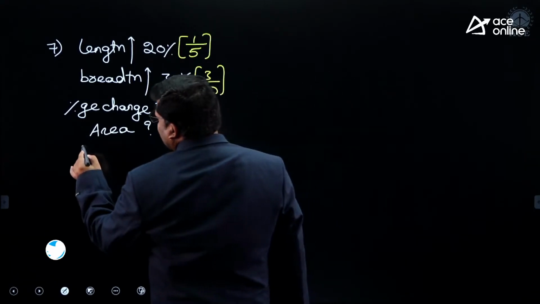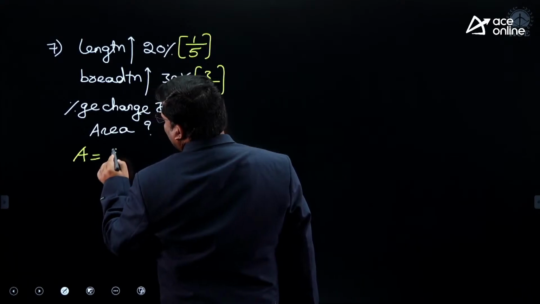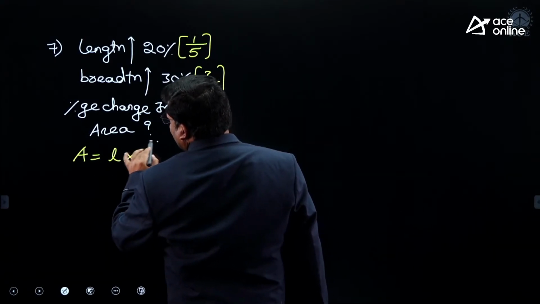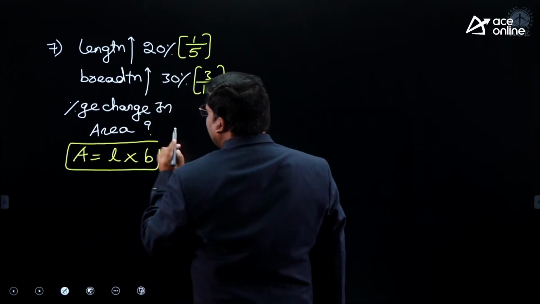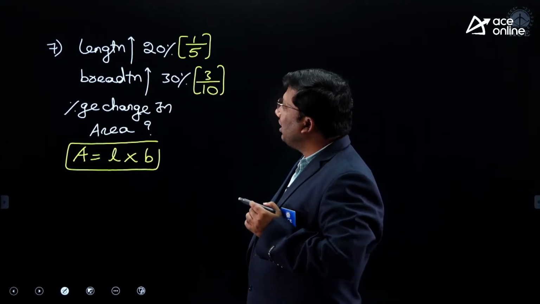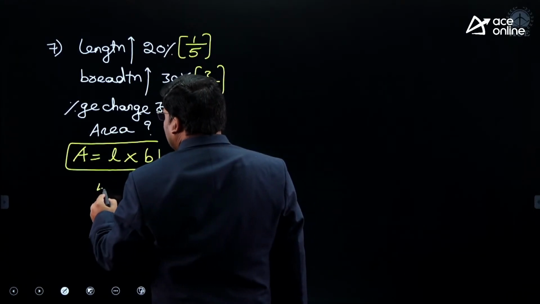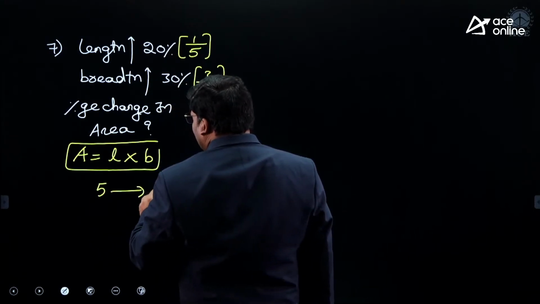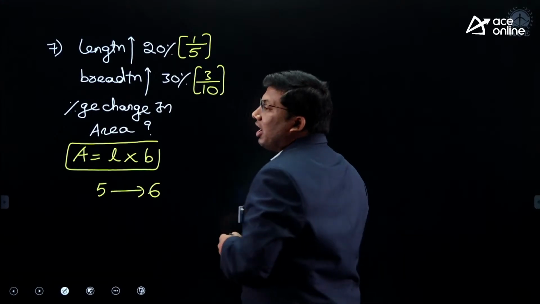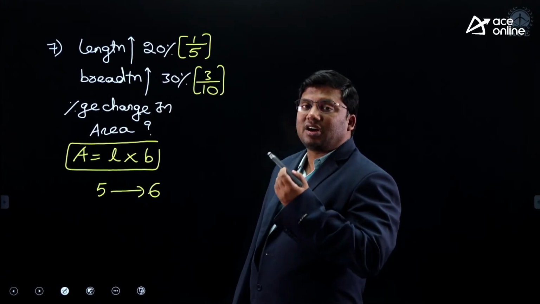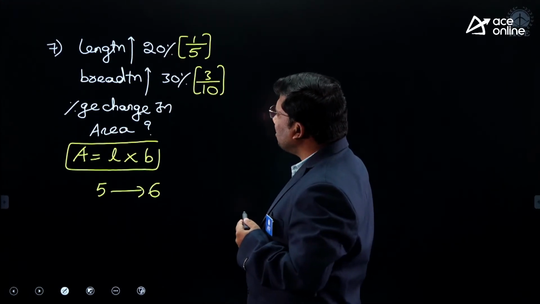Area. Listen carefully, sir. Area is equivalent to length into breadth. Now listen carefully. Length is increased by 1 by 5. On 5, there is an increase of 1.